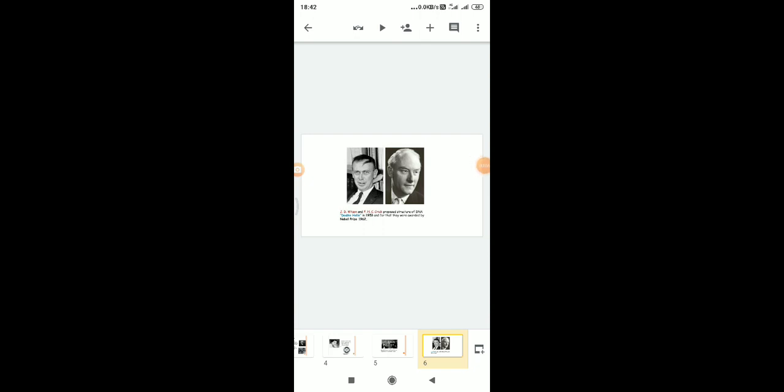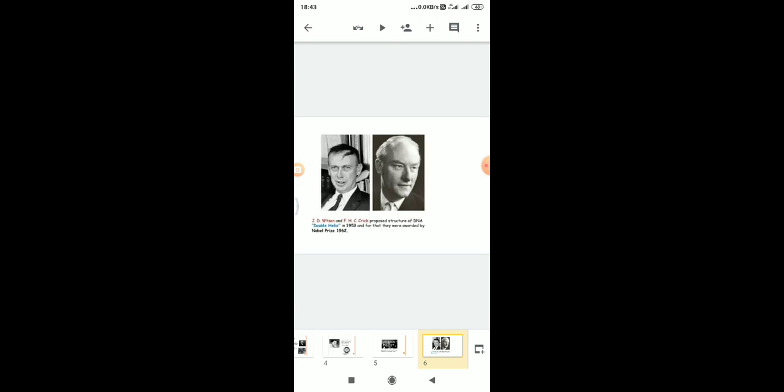J.D. Watson and F.H.C. Crick proposed the structure of DNA, that is the double helix model of DNA, in 1953, and for that they were awarded the Nobel Prize in 1962.